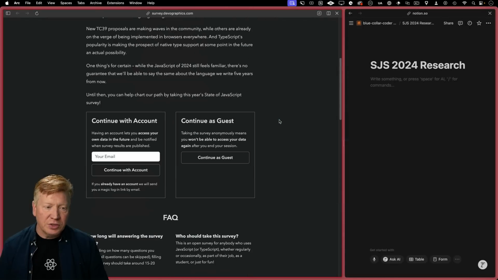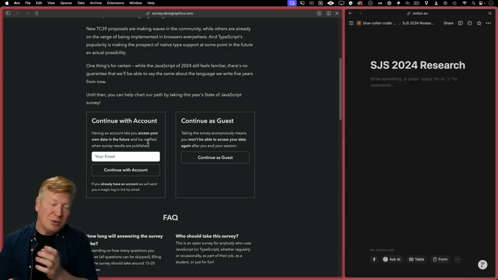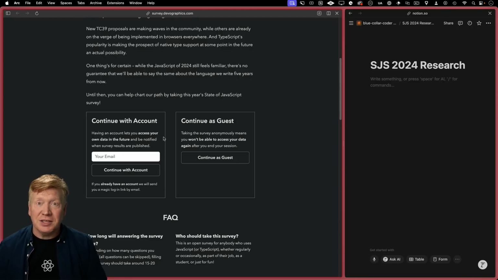All right, there are two options here. You can either continue as a guest or continue with account. Personally, I'm going to continue with an account. I think if I were to stop halfway through and then want to get back into it, that's going to be a lot easier. So I'm going to log in and I'll see you on the other side.